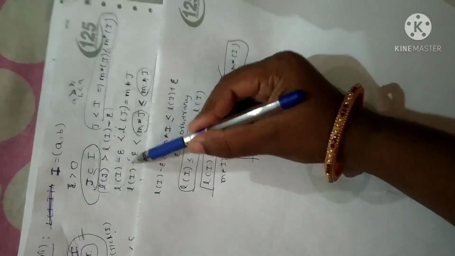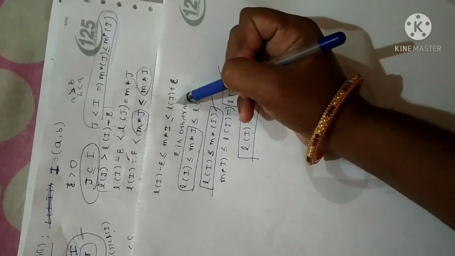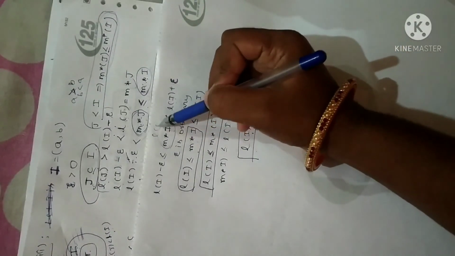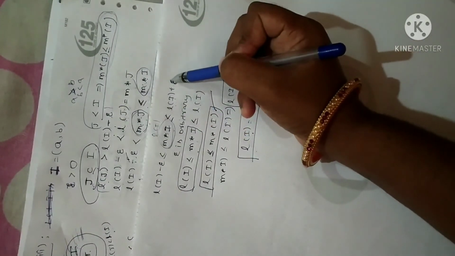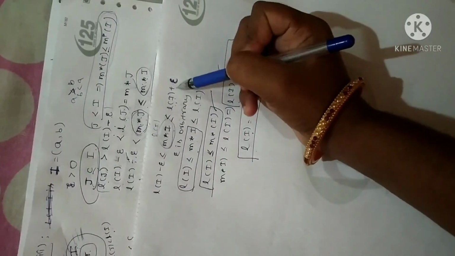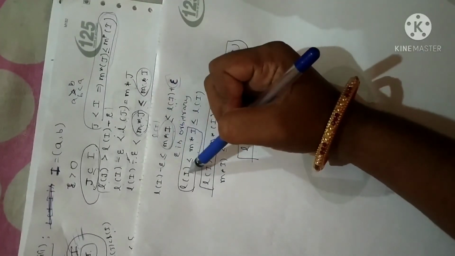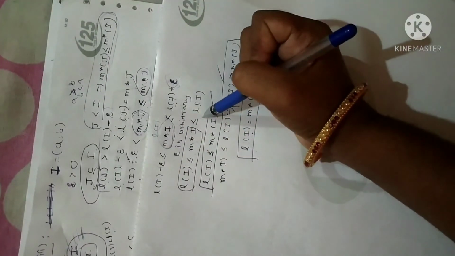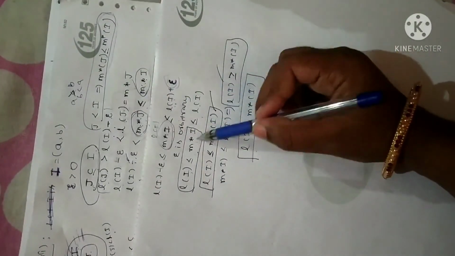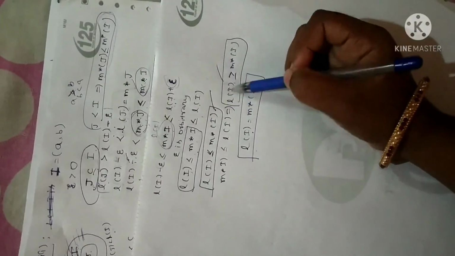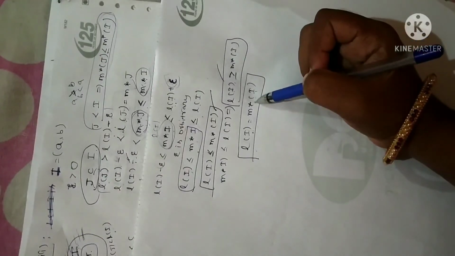The same step. See here, first with last expression I have chosen. Again I have added some epsilon value to length of I. Why? Because measure of I is none other than length of I. Since I have added epsilon to length of I, this value will be smaller than this value. And now epsilon is an arbitrary constant, I can eliminate that. So thereby I am getting length of I is less than or equal to measure of I, which is less than or equal to length of I. Now let me consider the first two inequalities, followed by the rest of the inequalities. From those two inequalities, I can say length of an interval is equal to its measure. So that is what we have to prove.